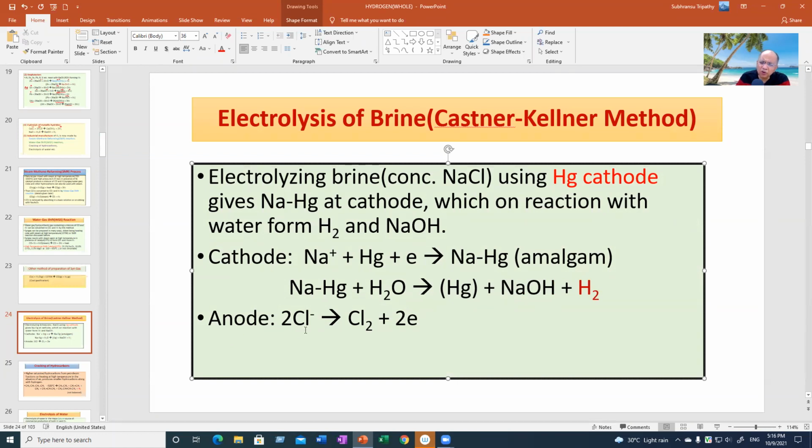Now at the anode, we don't bother about what happens. Chloride ion will give you chlorine. But at the cathode, we are getting sodium amalgam, which we take to a different place to react with water to get hydrogen gas.